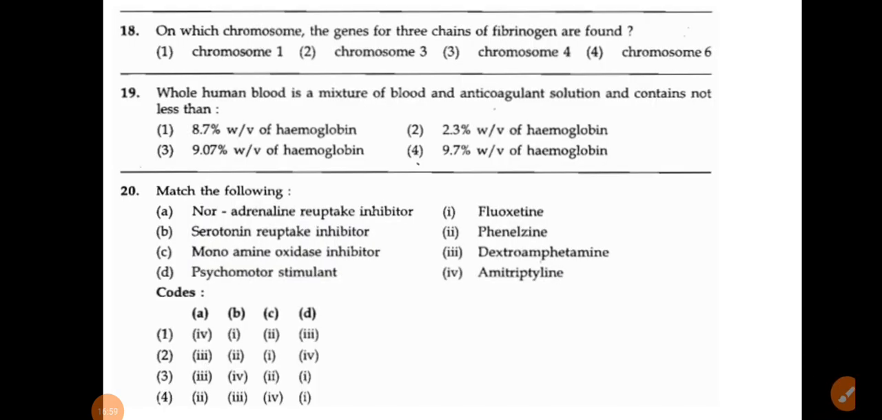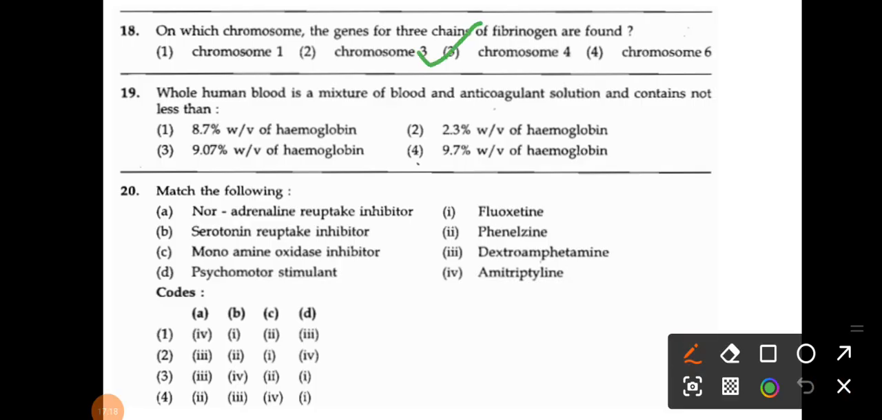Okay, the next, 18th number: on which chromosome are the genes for the 3 chains of fibrinogen found? Fibrinogen, right? So what are the chromosomes? Chromosome 1, chromosome 3, chromosome 4 and chromosome 6. So what is the correct answer? That is chromosome 4, means option number 3.